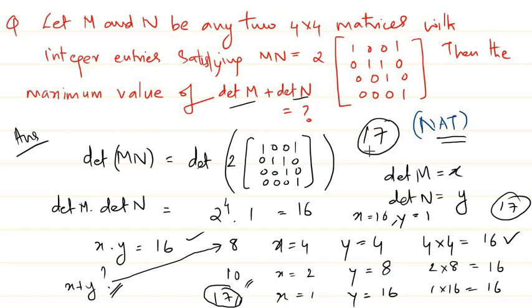But one question you may have is whether such cases exist, right? That exists because suppose you take M to be an identity matrix, its determinant is 1, and N to be the same matrix given to us here. So in that case determinant of N is 16, and determinant of M is 1. Such cases also exist, so this is actually a correct option. So the answer is basically 17.